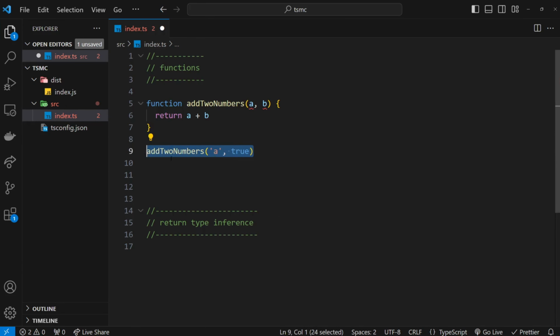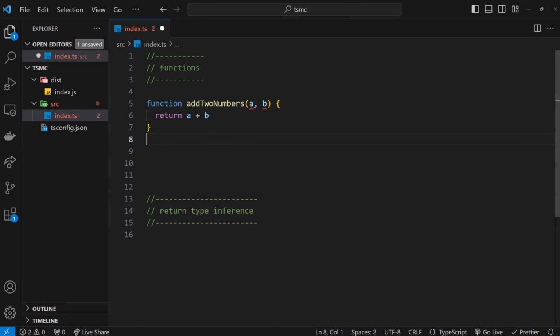When we come to run the code, it's not going to tell us beforehand, but in TypeScript, we need to specify the types of arguments we want this function to accept. And then when we invoke that function, it won't let us pass in the wrong types. And that's going to result in fewer runtime errors and bugs because we've already fixed the problem ahead of time.